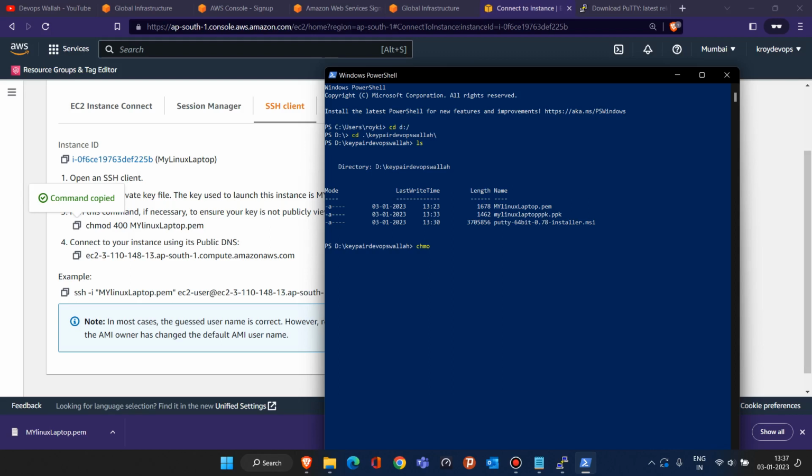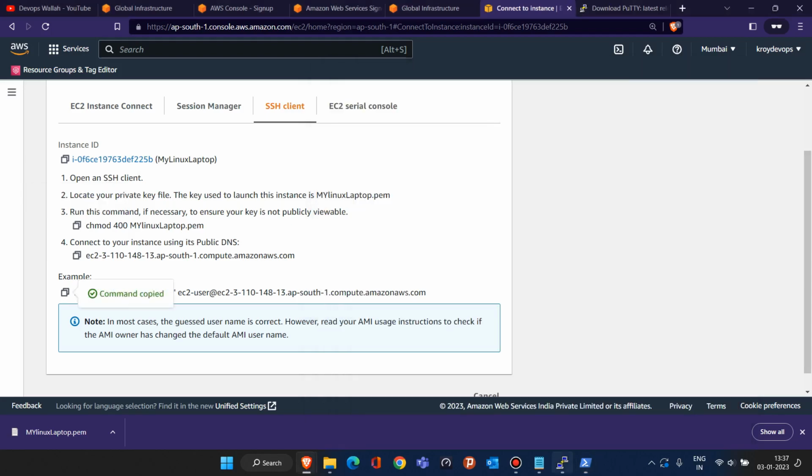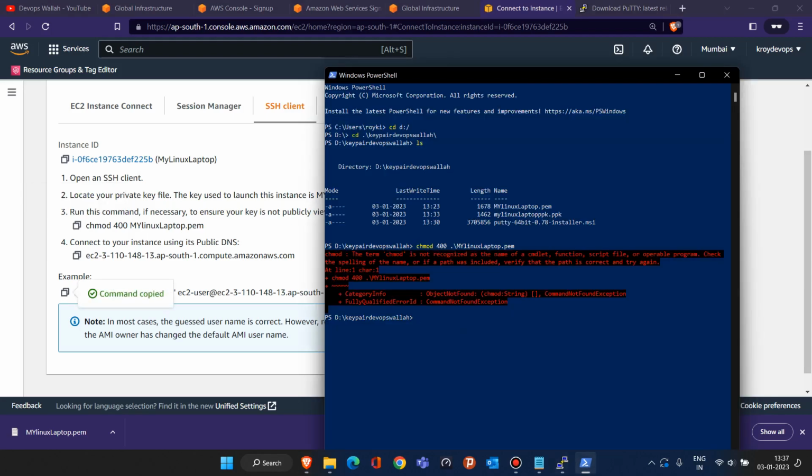Let me type it quickly. Okay, chmod is not working here. So let me quickly check whether this is working or not, or else I will show you a different method, so don't worry.